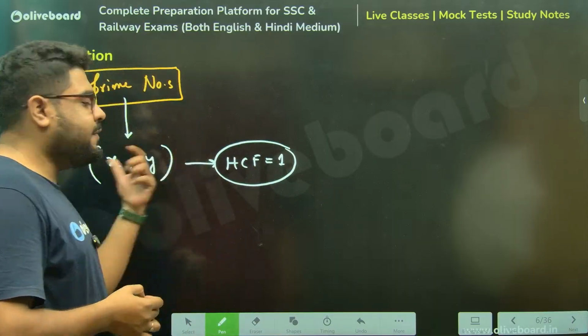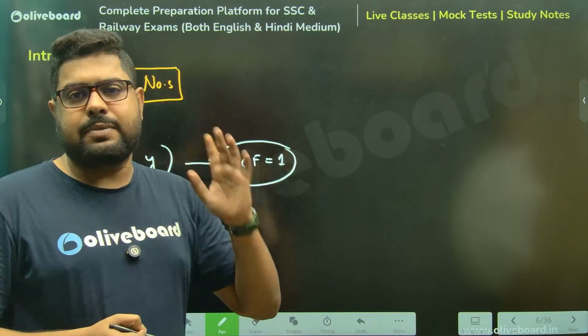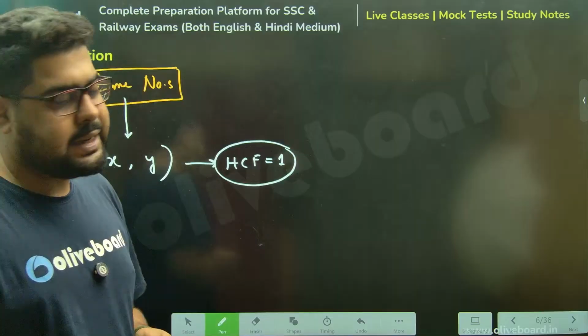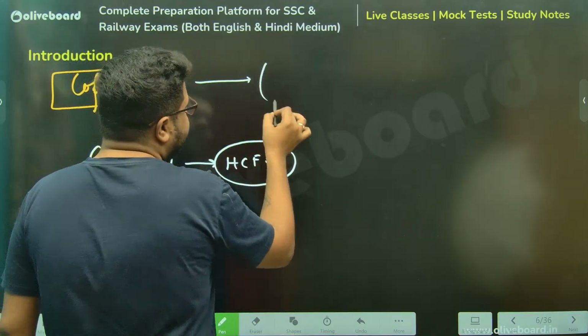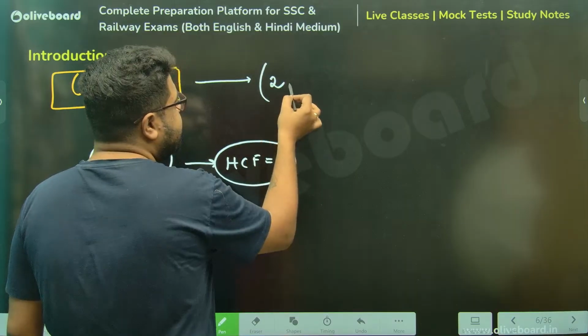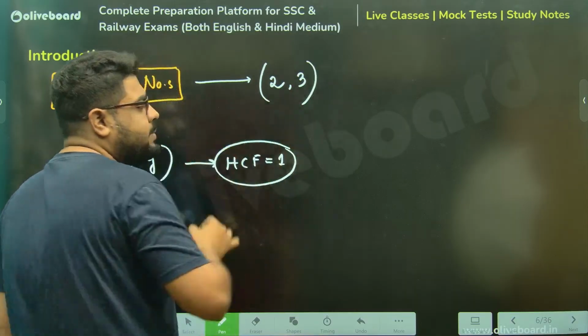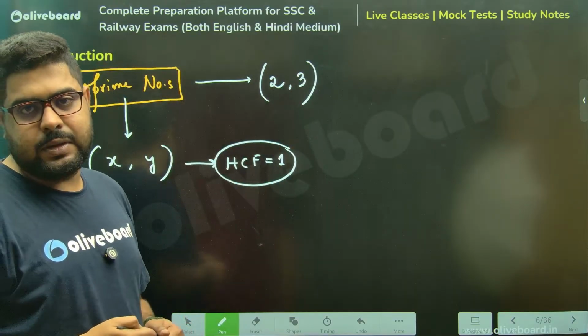If their HCF is 1, then they are co-prime numbers. For example, you see how to make co-prime sets. If you take one number as a prime number, another also prime, it's a co-prime set.